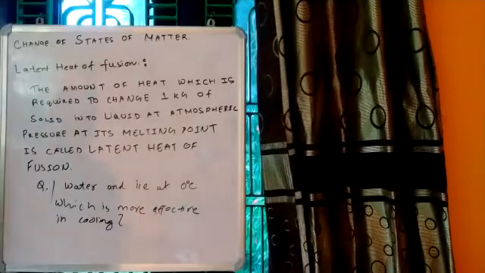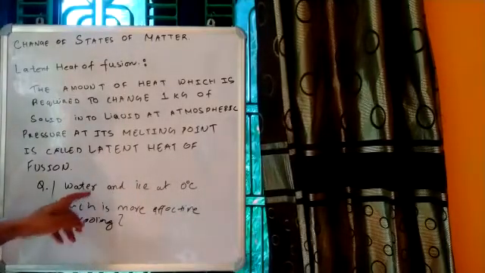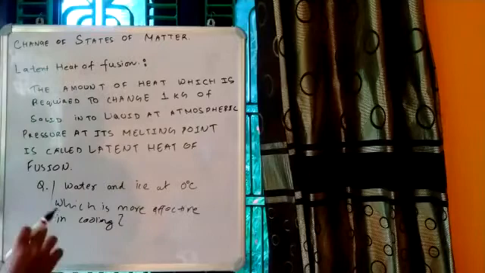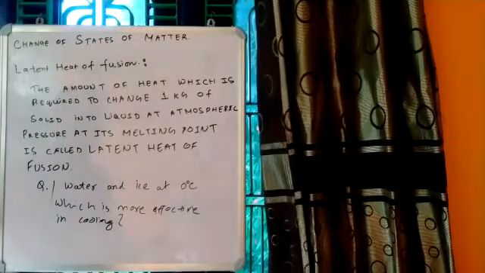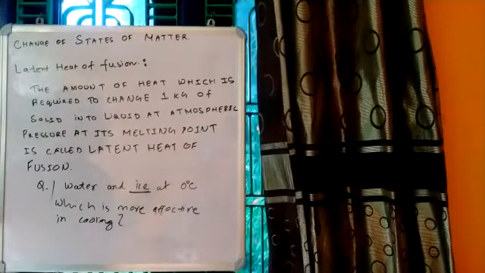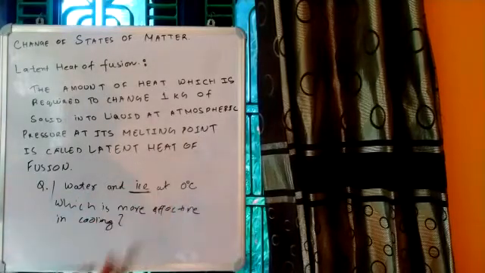Correct? So in order to answer this question, you need to understand latent heat of fusion very nicely. Okay? So the answer of this question is ice is more effective in cooling. But the question is why ice is more effective? Because water and ice, say, both are at 0 degrees Celsius.